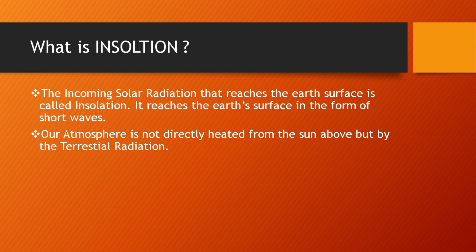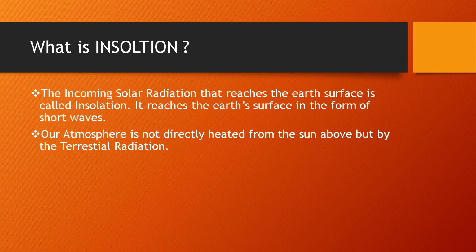The Earth's surface heats up due to insolation, and the atmosphere also receives heat, but some part of this heat is absorbed by clouds, dust particles and water vapors. So out of 100 units, only 51 units reach the Earth's surface, and the remaining moves back to space. Our atmosphere is not directly heated by the sun, but by terrestrial radiation.